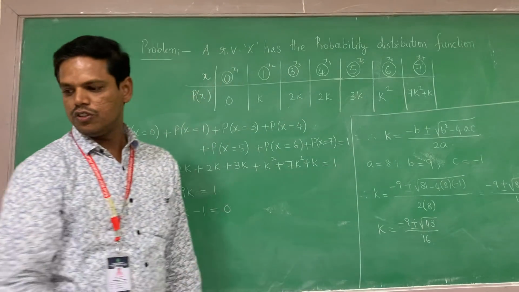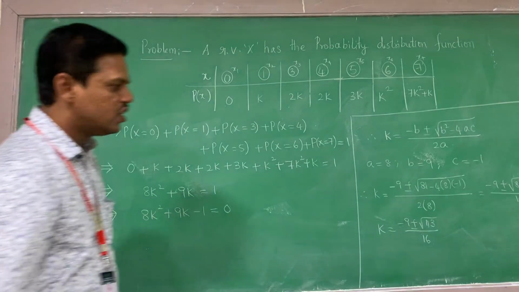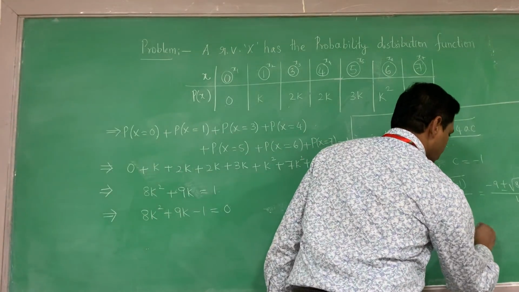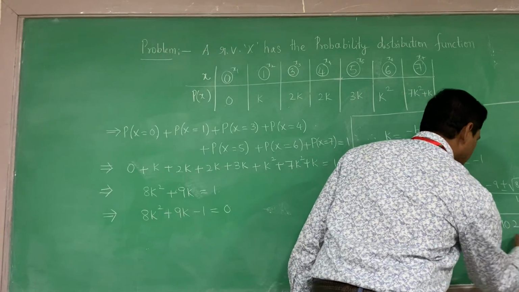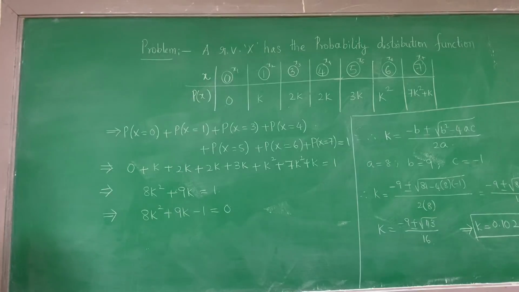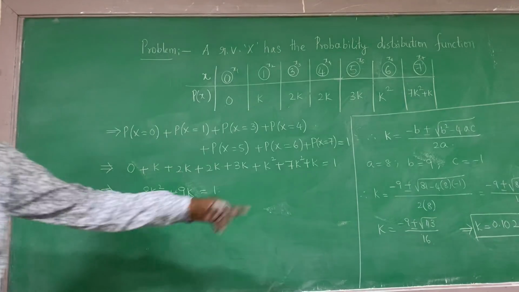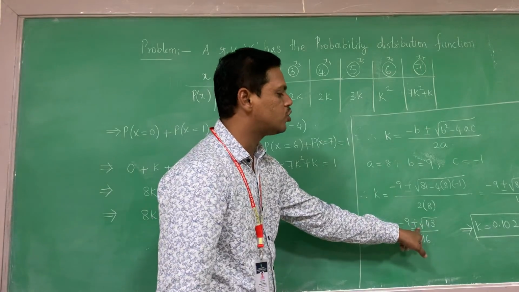Therefore, in this, we should get the k value. Therefore, we have to define the k value from this. When you go for the simplification, k value will become plus and minus, but we should not consider the negative. Therefore, when you simplify, the value of k will become 0.102. You can go with the calculation with the calculator, the value of k will become 0.102. When you take the other one with minus, you get the negative sign for k. The negative value should not be considered.